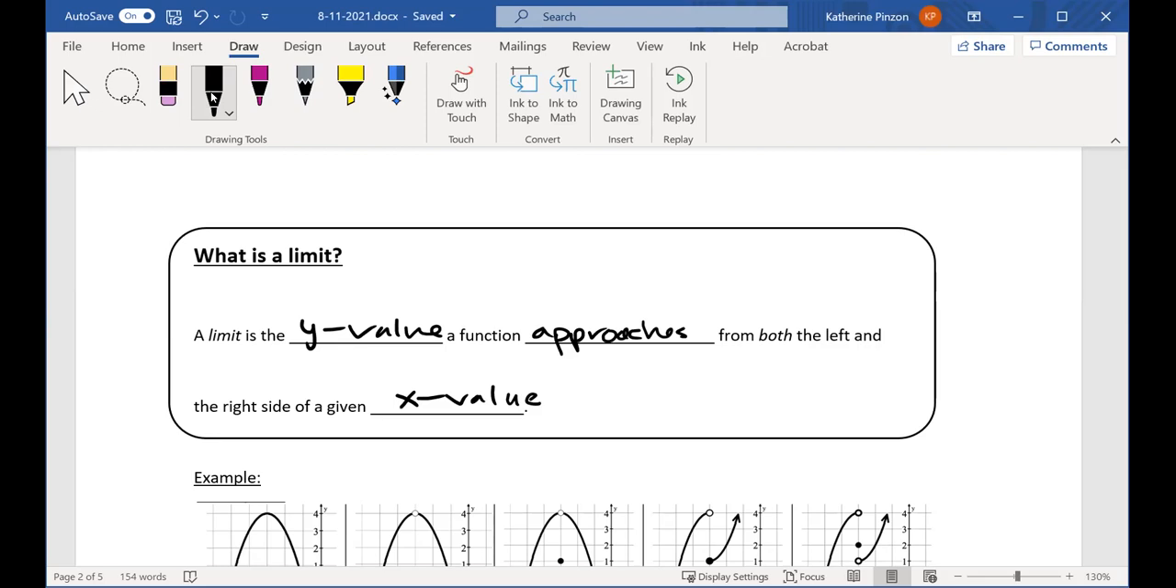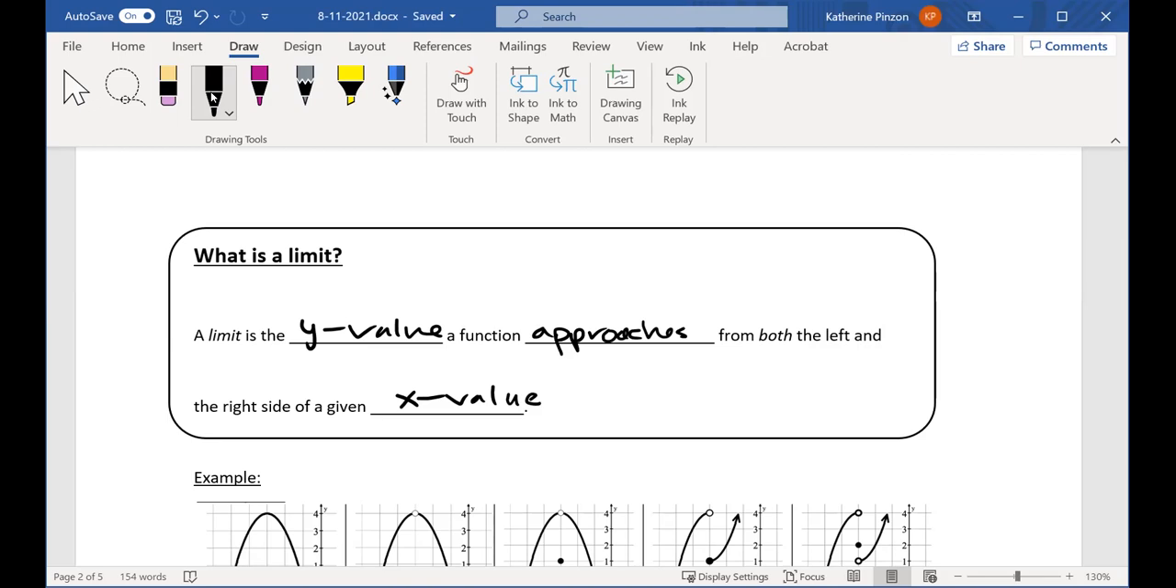Here's the thing you want to think about. Nowhere in this definition does it say what happens right at the x value, right? It says what's happening on the left, what's happening on the right, and then we're going to see what happens at that x value. So we don't care what happens exactly at our x value. We just care on the left of it, on the right of it, okay? And we're going to have the x values. We're going to look for the y values.